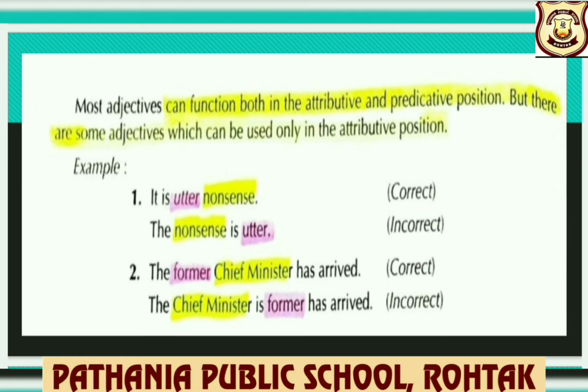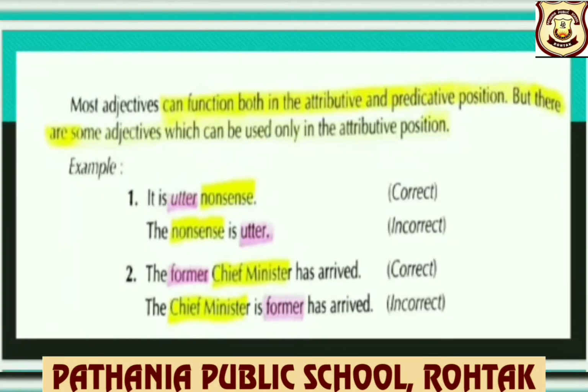But there are some adjectives which can be used only in the attributive position. Which are these? Example, it is utter nonsense. So, placing the adjective utter in an attributive position is correct, whereas placing it in a predicative position will be incorrect. Similarly, the former chief minister has arrived. It is in attributive position, so it is the right use. But if it is used in predicative position, then it is incorrect.